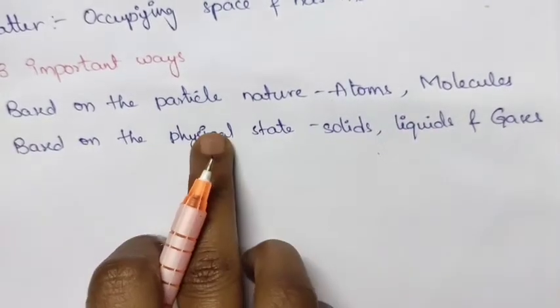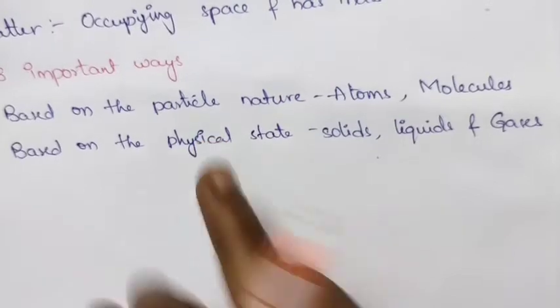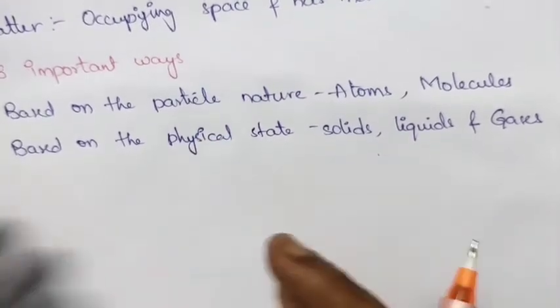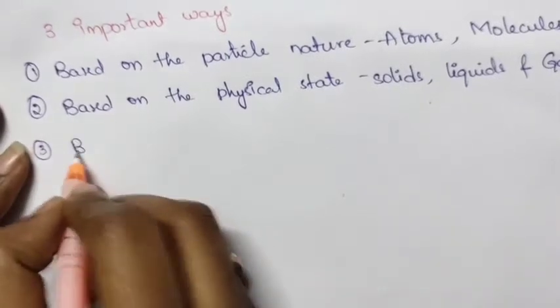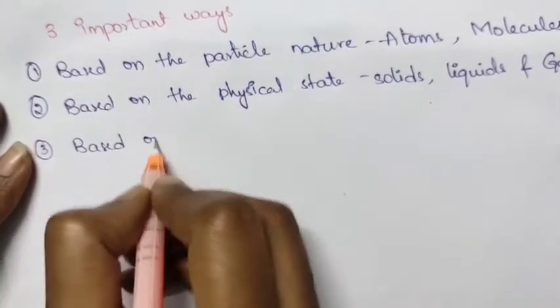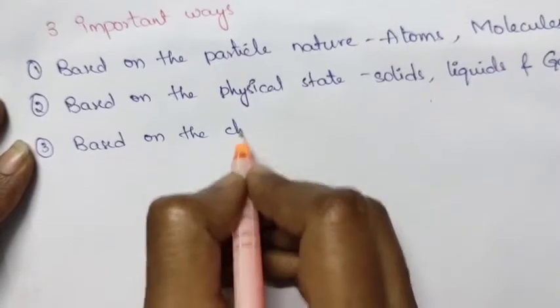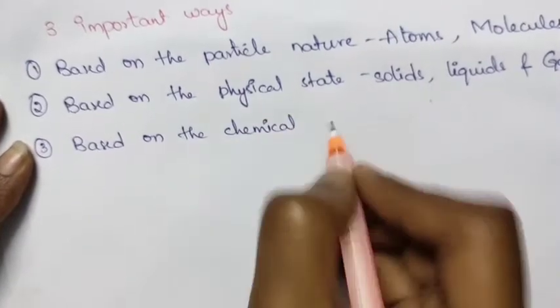This is based on the physical state, and matter is again classified based on the chemical composition. Third one is based on the chemical composition.